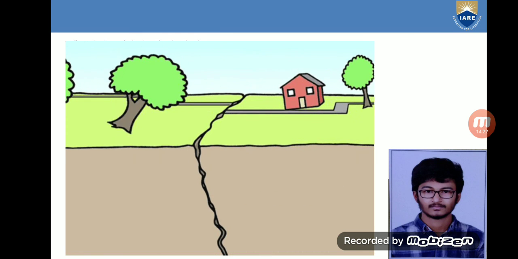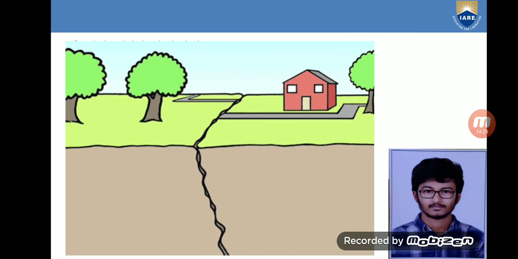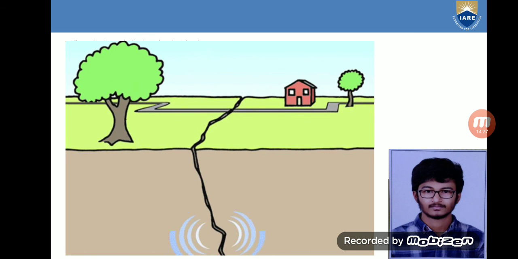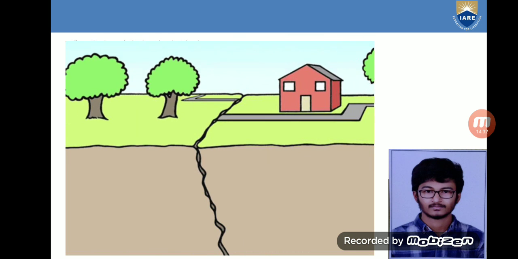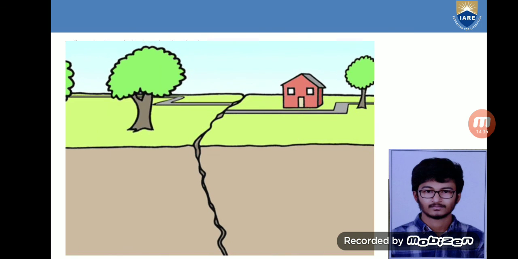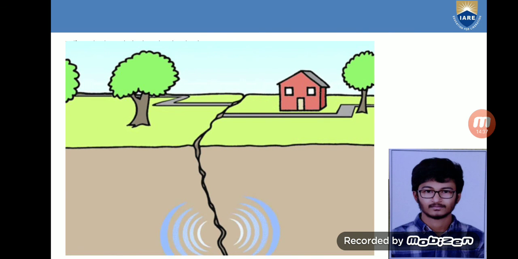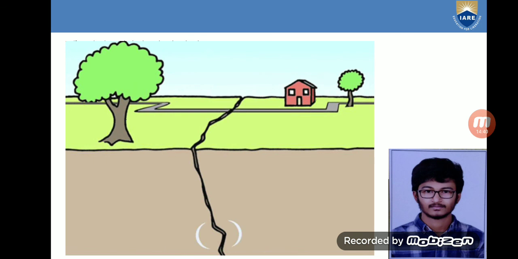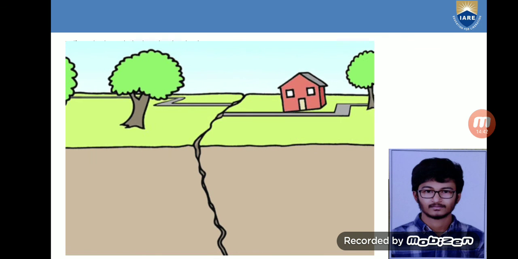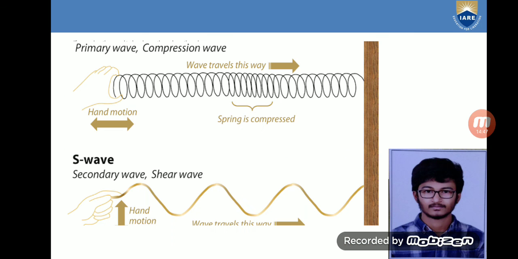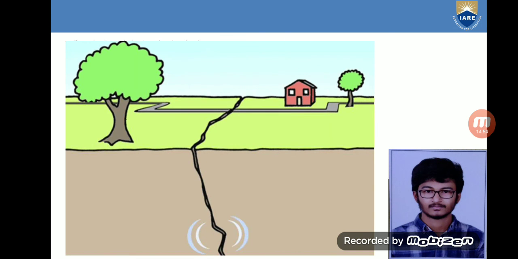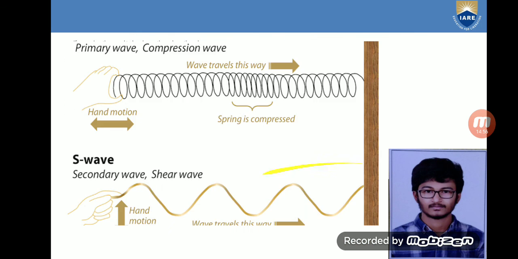Here, the fault occurred is very close to the epicenter. By this, we can describe the primary and secondary wave characteristics underground. The seismographs help us to understand the characteristics of the energy waves propagated and moving from the focus to the surface of the earth. Primary waves are like compressions and rarefactions, and secondary waves are like shear waves.